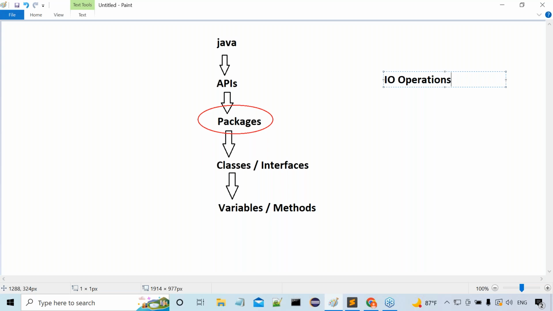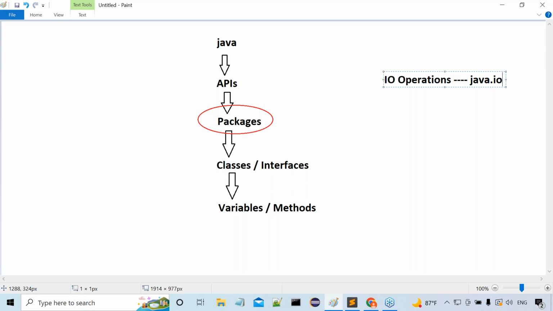Java has provided the required predefined classes and interfaces to perform IO operations in the form of a separate package. The name of this separate package is java.io. What is the meaning of it now? Java.io is a package which is specifically to provide a set of predefined classes and interfaces in order to perform IO operations. You have to tune yourself.